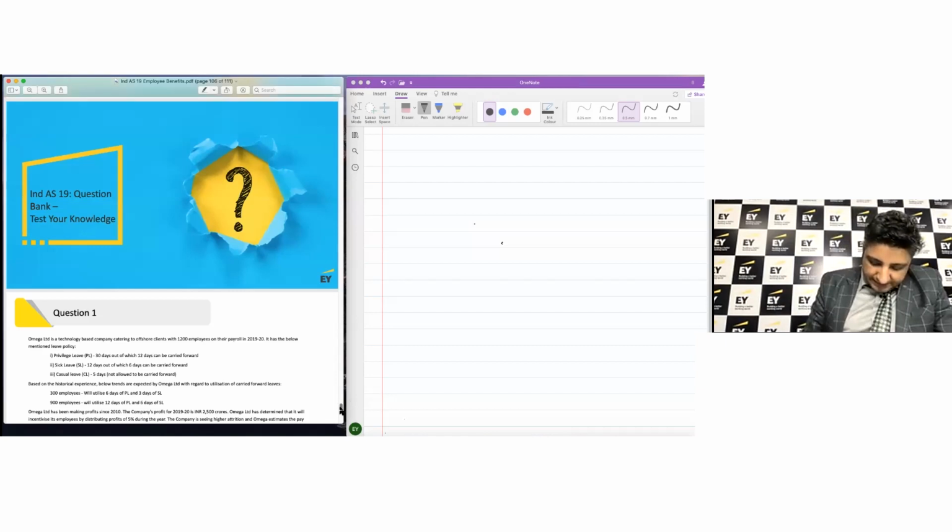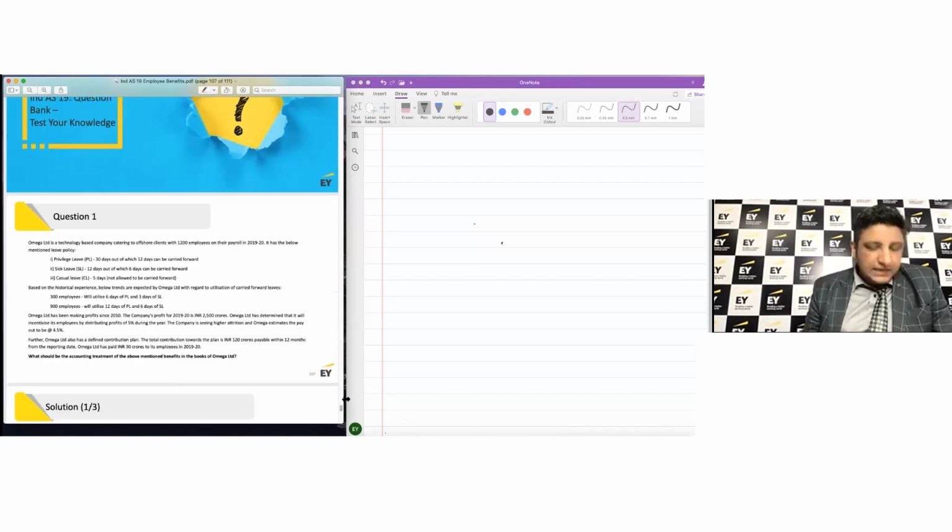We are given this that Omega Limited is a technology-based company catering to offshore clients with 1,200 employees on their payroll in 2019-20. It has the below mentioned leave policy. Privilege leave, that is PL, 30 days in a year, out of which 12 days can be carried forward. Sick leave, that is SL, 12 days, out of which 6 days can be carried forward. Casual leave, which is 5 days, but it cannot be carried forward.